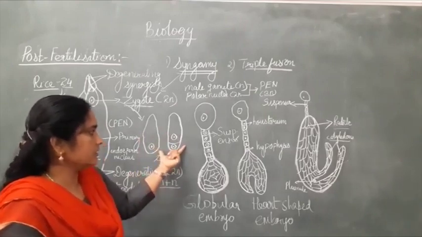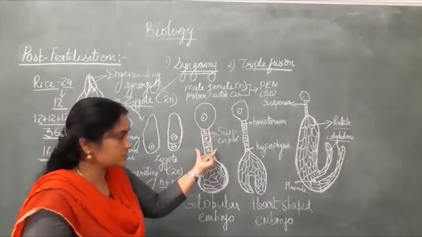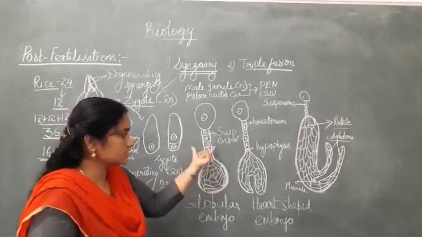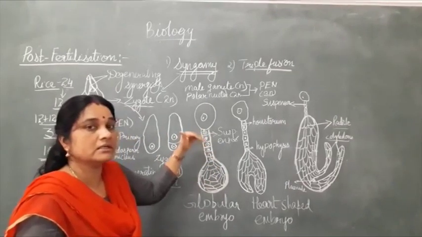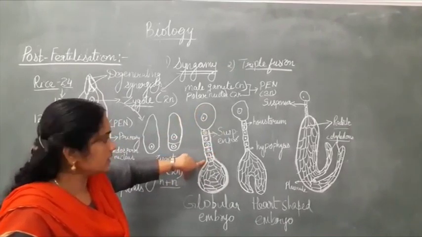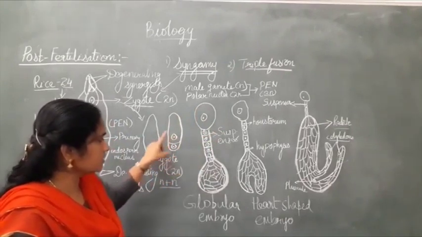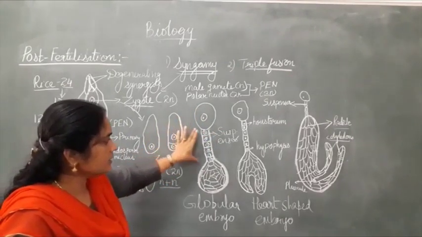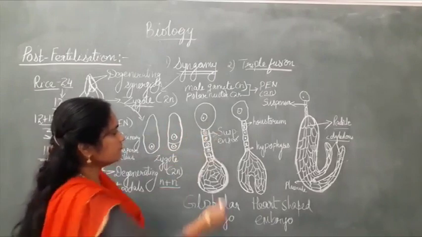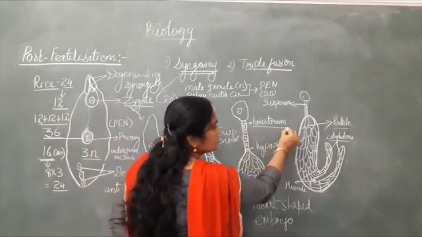This basal cell starts dividing many times, first a transverse division, then a vertical division, to form a long chain of cells. They are known as the suspensor. The zygote will first form 2 cells and then form a suspensor. The first cell of the suspensor is known as haustorium.